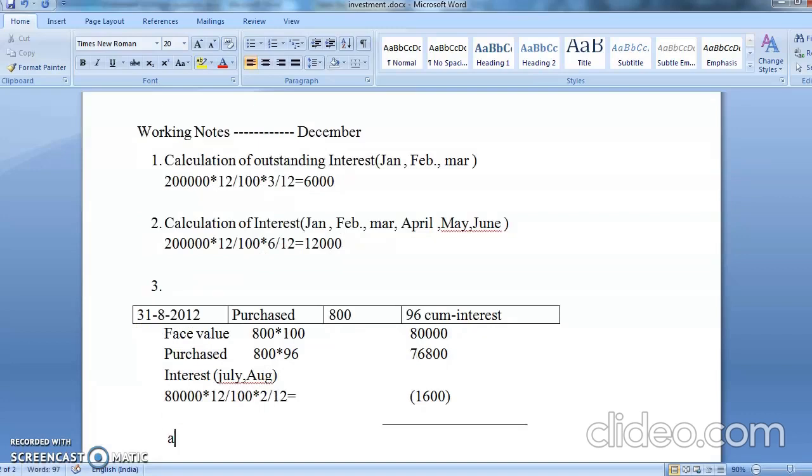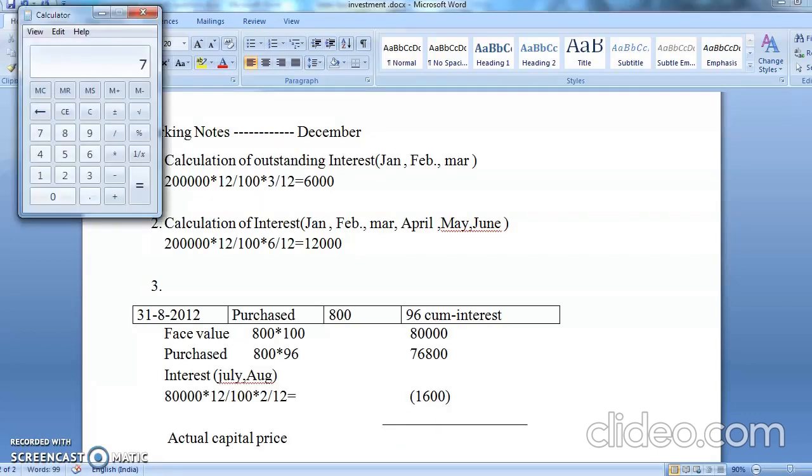So what is the actual capital price? Yes, what will be the actual capital price? 76,800 minus 1,600.